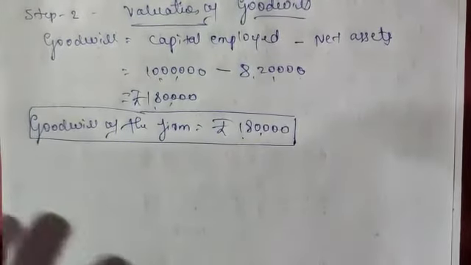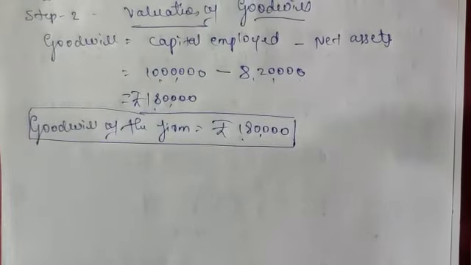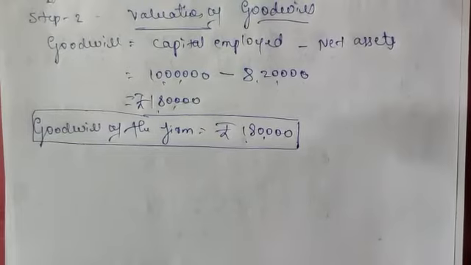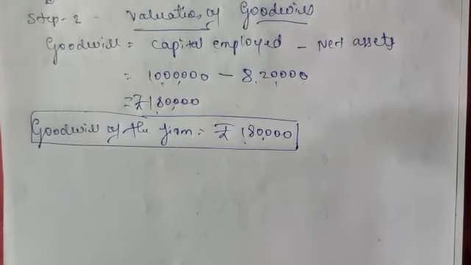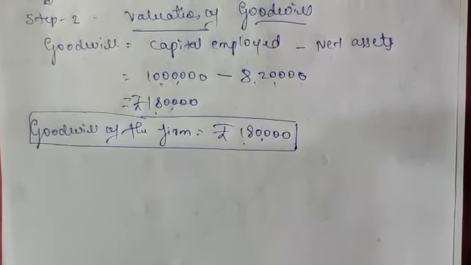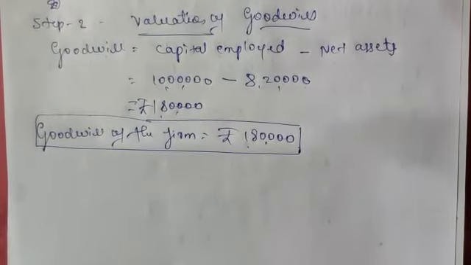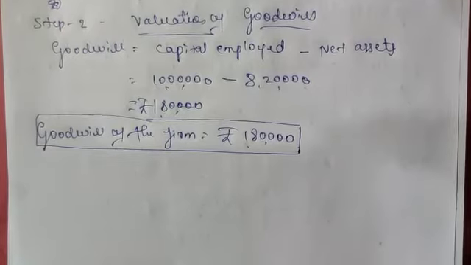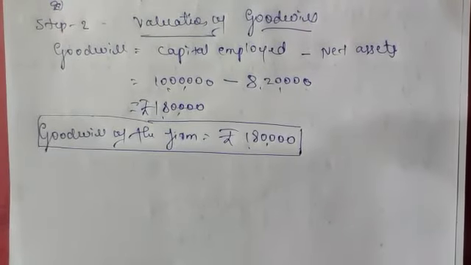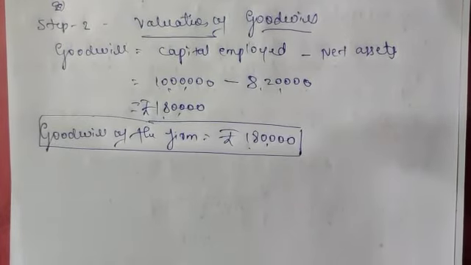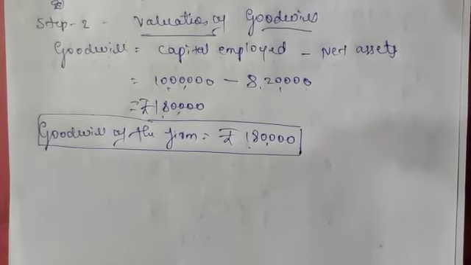So we learned all three methods of valuation of goodwill: the average profit method, super profit method and capitalization method. In the average profit method, we learned two methods, simple average profit method and weighted average profit method, and in super profit only one method is there, and in capitalization also one method is there. So we learned all the problems of the valuation of goodwill here. Thank you.